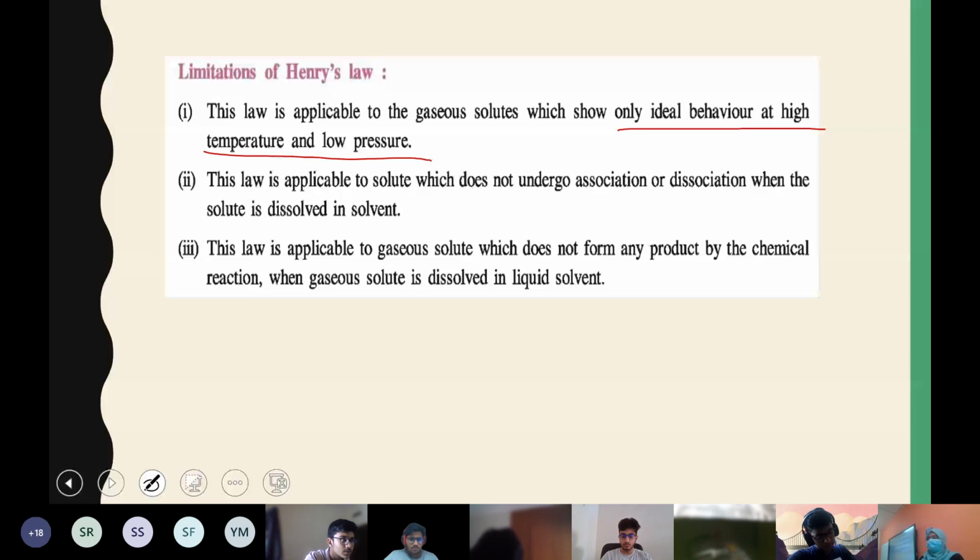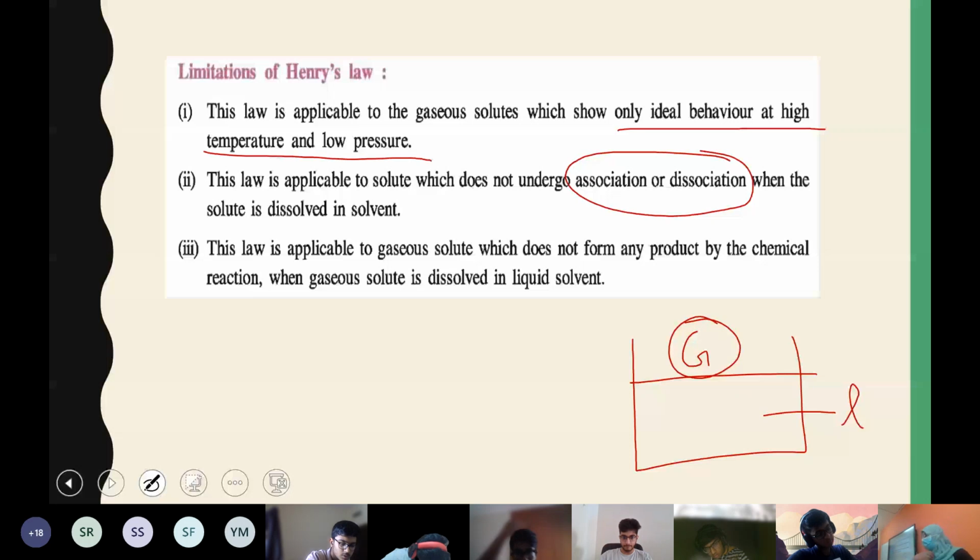The second limitation is that if a gas solute is undergoing association or dissociation, then such a gas cannot follow Henry's law. What do they mean by association and dissociation? Henry's law applies when you have a gas dissolving in a liquid. A gas is the solute, and the liquid is the solvent. That is the case where Henry's law is applicable, a gas getting dissolved in a solvent in liquid state.